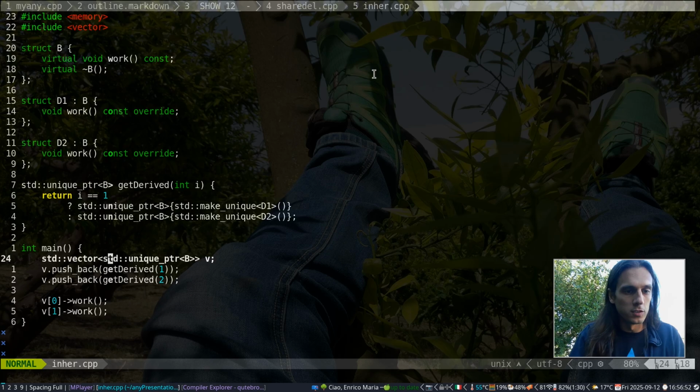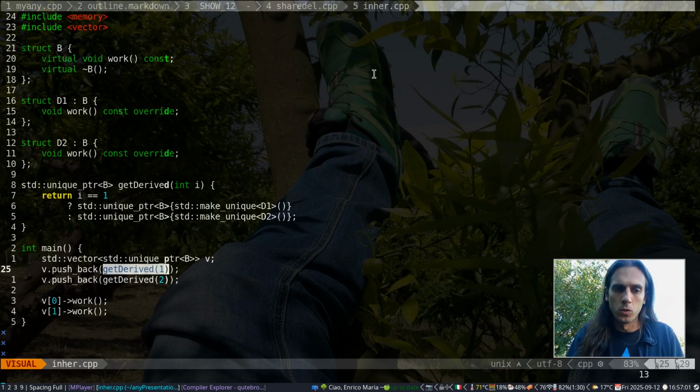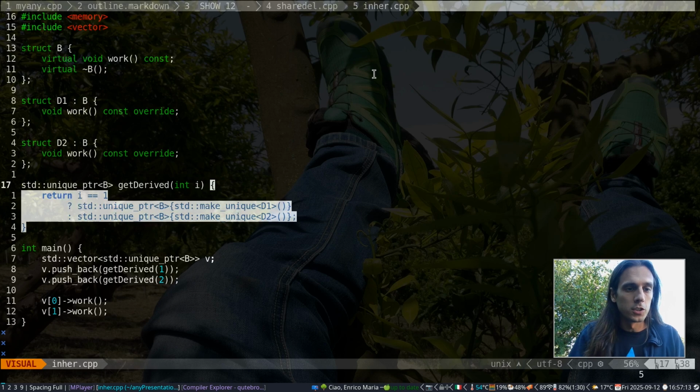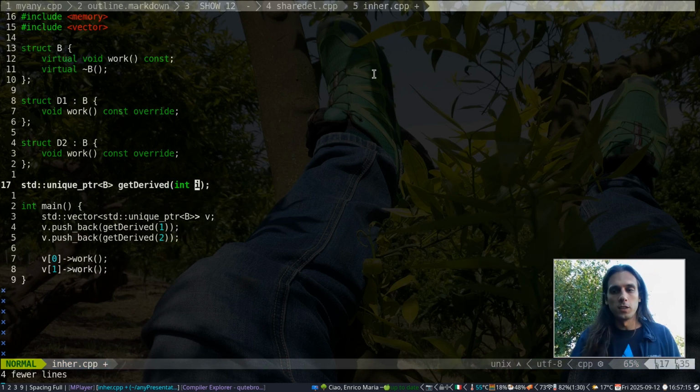So down here, for instance, I'm declaring a vector of unique pointers to the base class, and then I'm pushing back the value returned by getDerived called with 1, and then pushing back another value returned by getDerived 2. And so you say, oh yeah, the first one is d1 and the second one is d2. Fair enough, but remember that this function could actually be defined somewhere else, in another translation unit, in another CPP file, and linked against this one. And in that case, you wouldn't know what the body of this is. You wouldn't know what it does.